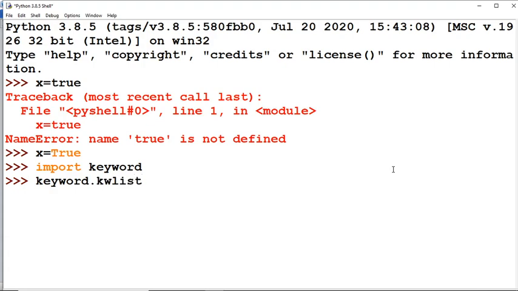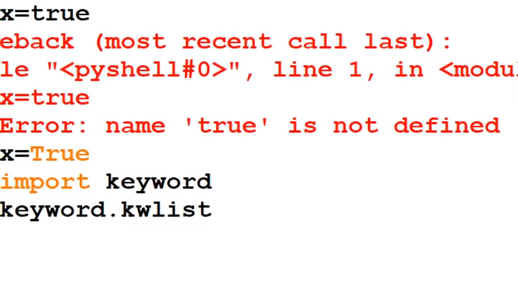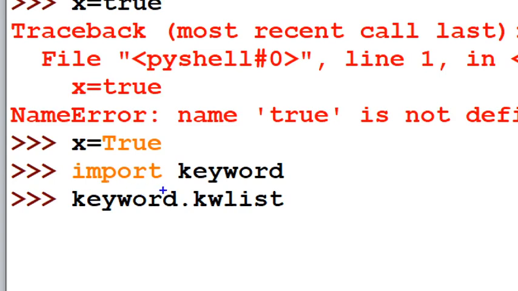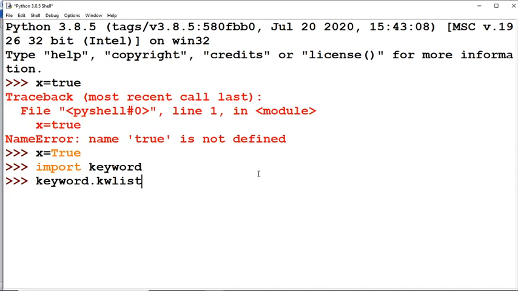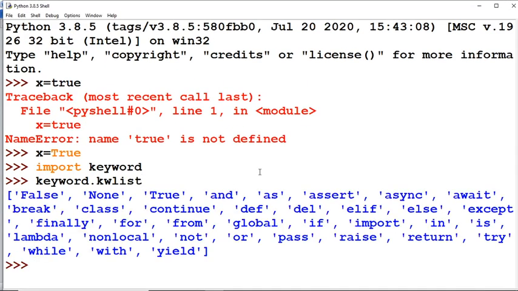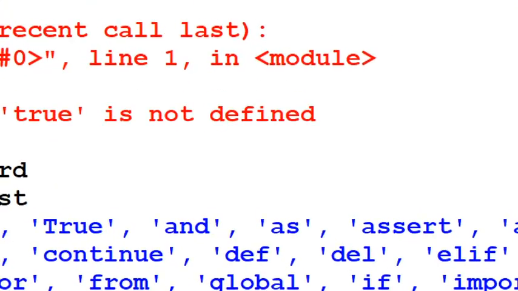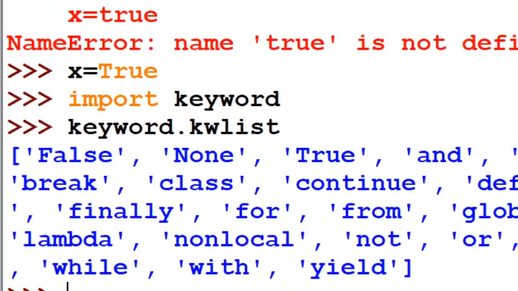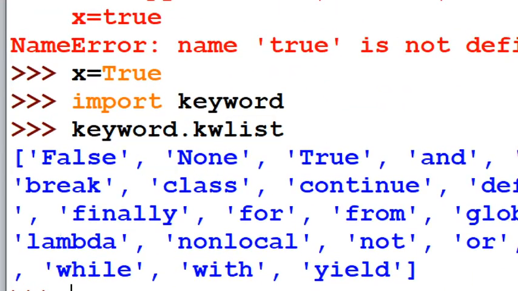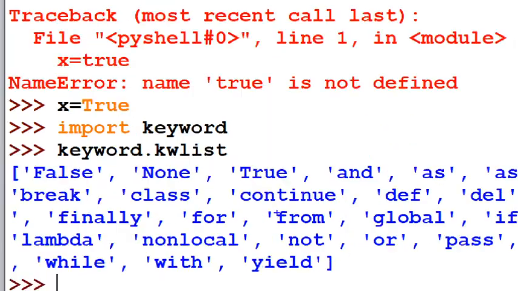Once look here: first of all we type import space keyword, enter. After that, keyword dot kwlist, and press the enter button. See here, all the keywords are displaying here. Observe: False, None, True, and whatever we have seen, all those keywords are displayed here in Python.